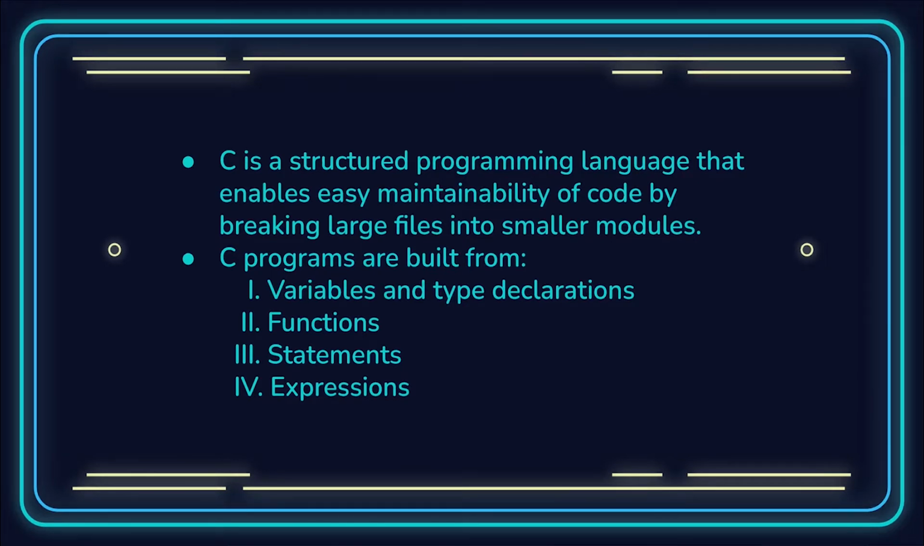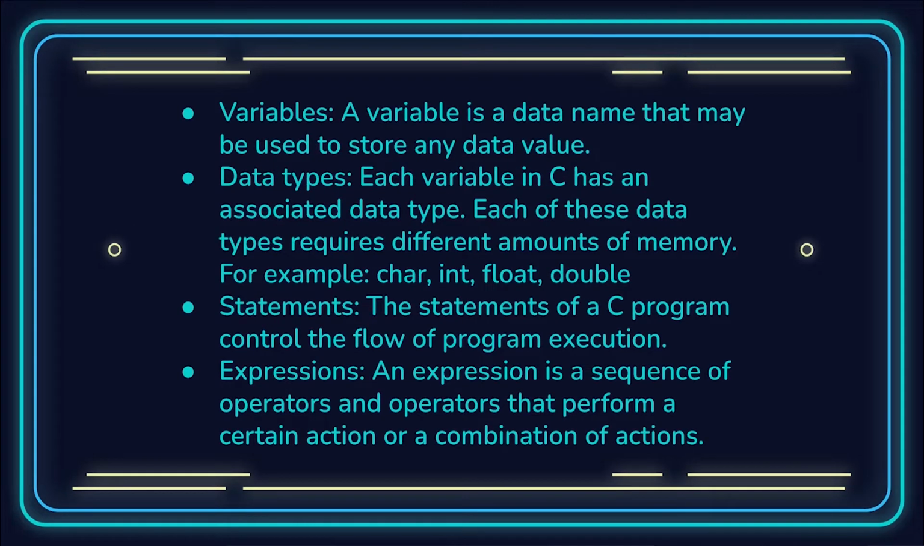These are variables and type declarations. Type means data type declaration. Functions, which we'll be learning later on. Statements and expressions. Okay, so we mentioned variables and type declarations. Now let's see what they actually mean. Variables. A variable is a data name that may be used to store any data values. So you declare variables to create a storage area, basically, in which you will be storing the data values.